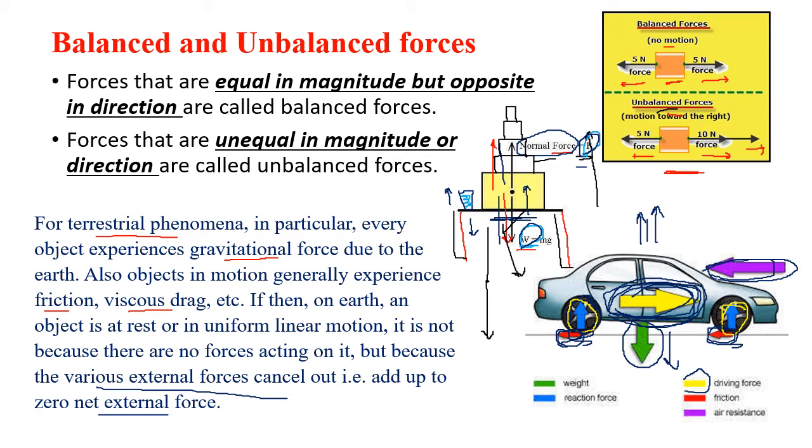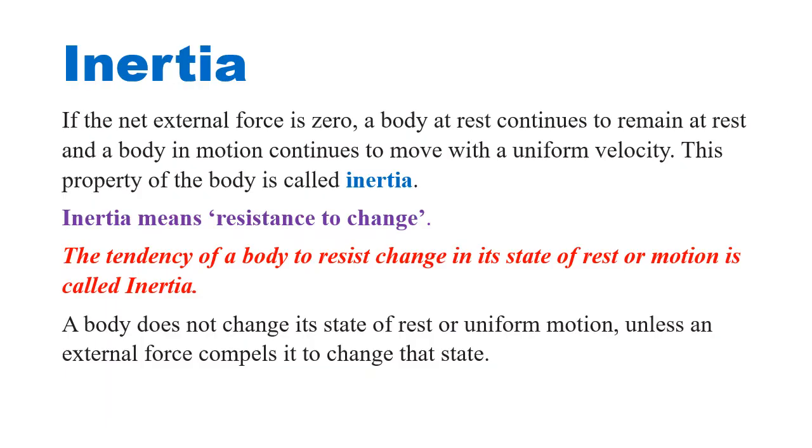So the balanced forces make the car stay on the ground, and the unbalanced force makes the car move forward. Now we come to the term inertia, which we introduced yesterday. If the net external force is zero, then the body continues to remain at rest, and if it is in motion, it carries on in uniform motion, with uniform velocity. This property of the body is called inertia.